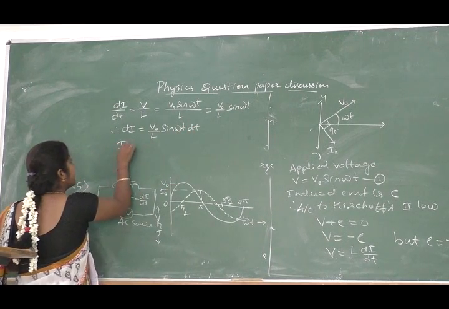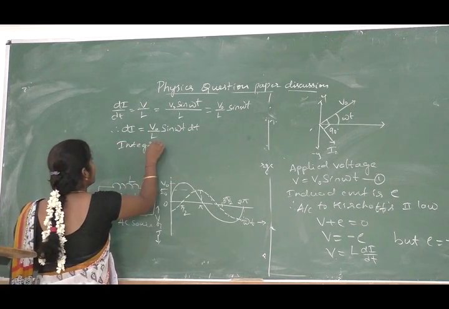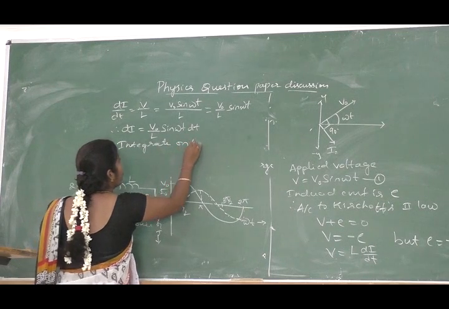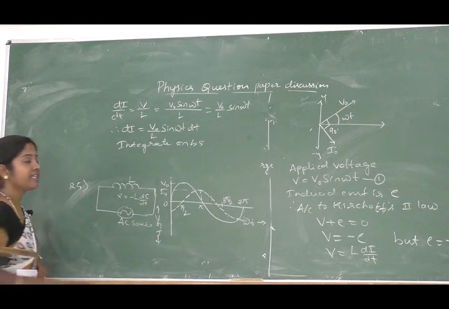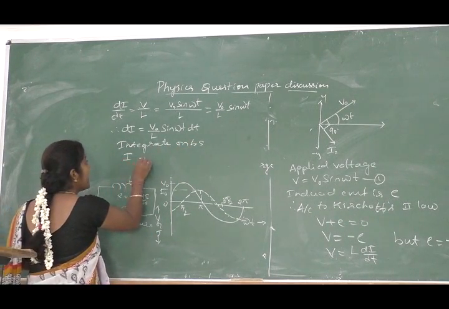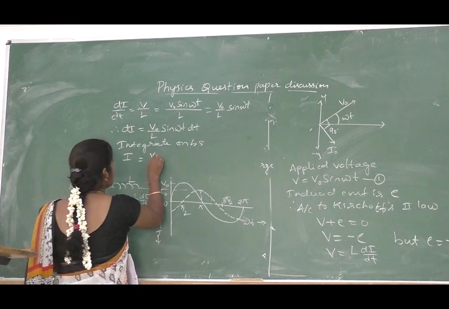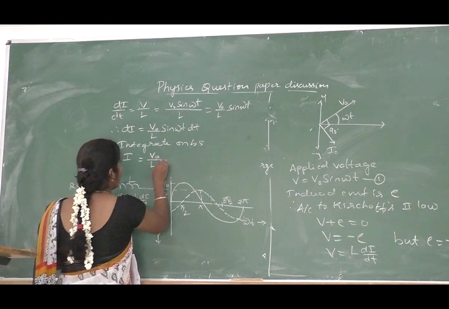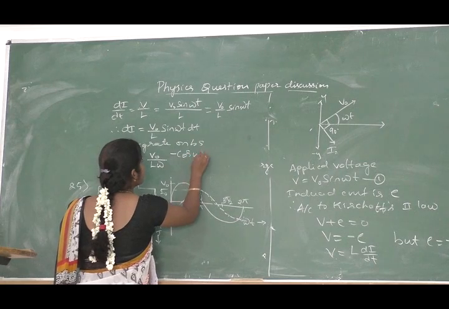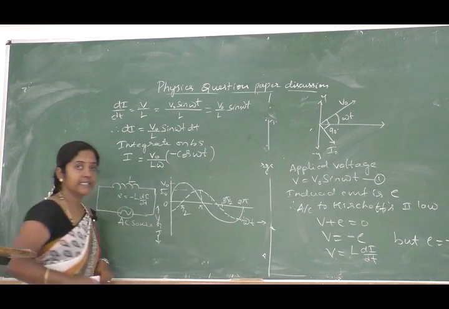So let us integrate on both sides. Integrating, you will get finally I is equal to V naught by L omega into minus cos omega t.